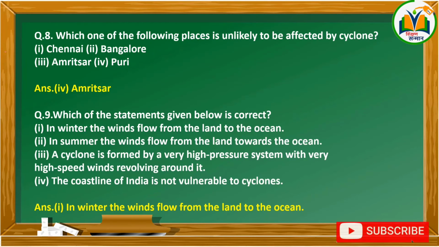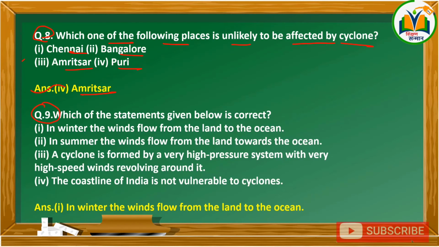Question number 8. Which one of the following places is unlikely to be affected by a cyclone? Chennai, Bangalore, Amritsar and Puri. The right answer is Amritsar.